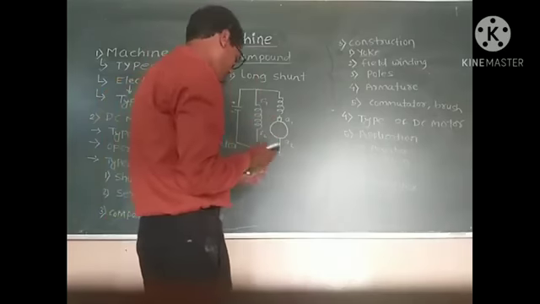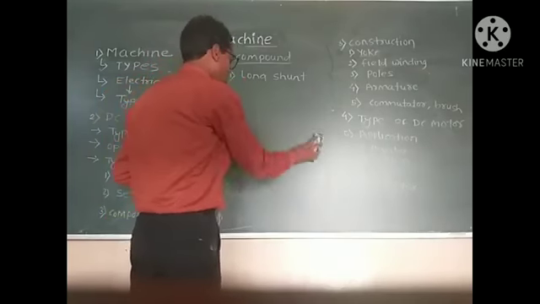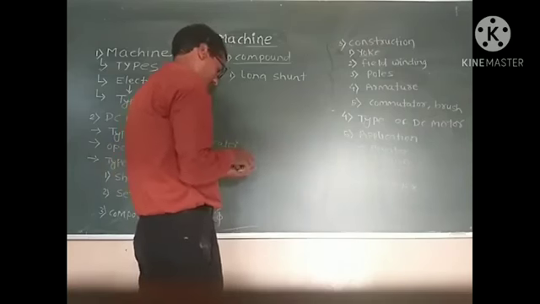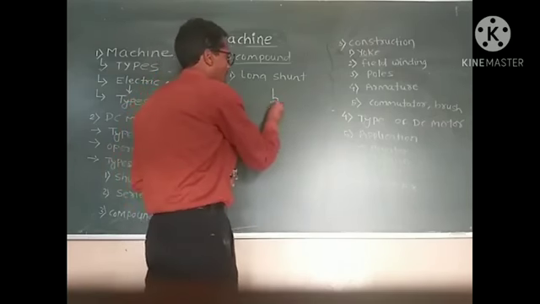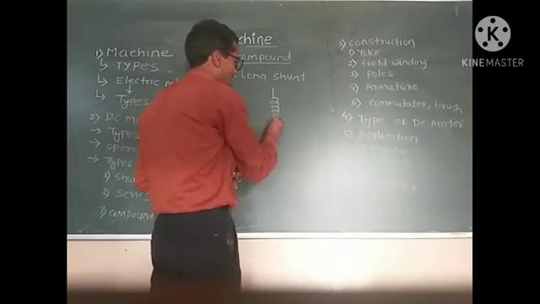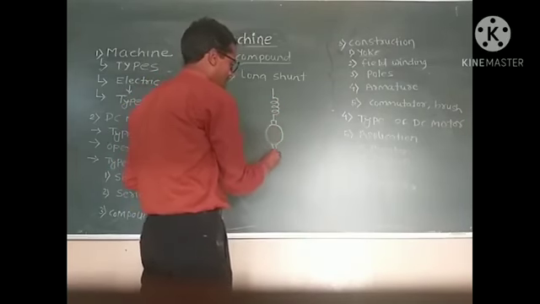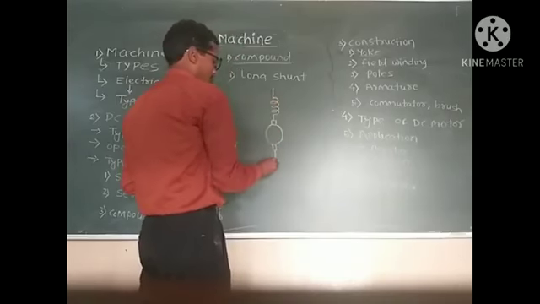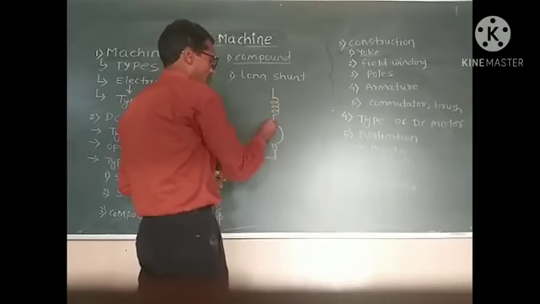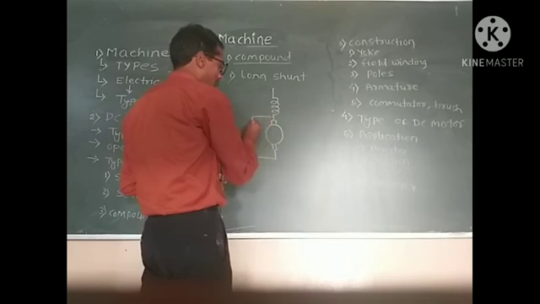So here we also draw a short shunt compound motor. We draw the field winding, after that the armature winding, and then the supply. We shunt only the armature.